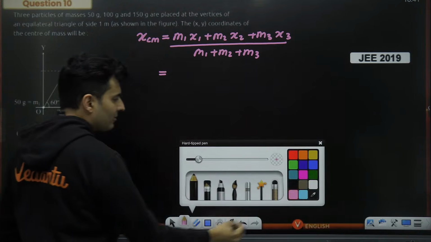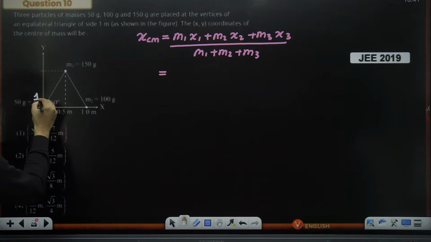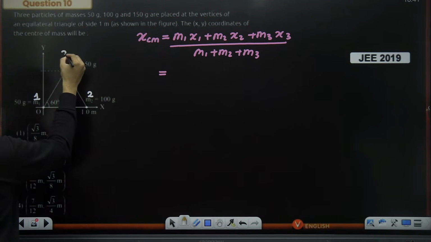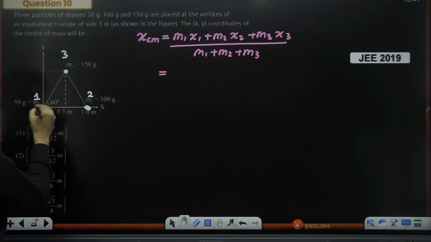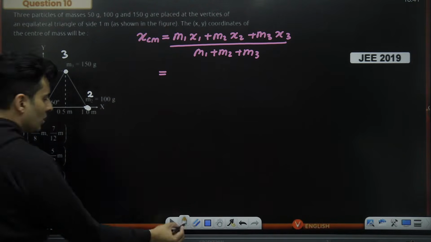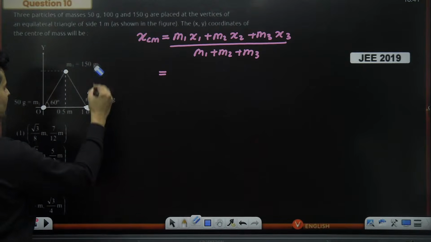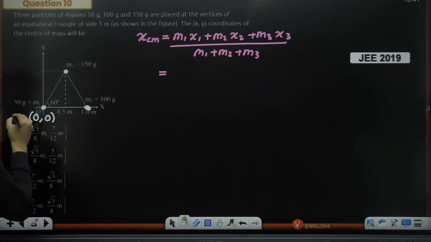Which is my first mass, which is my second mass, and the third mass. It's already given. This is my first mass, this is my second mass, this is my third mass. Okay, all the masses are located on the vertices of a triangle. But before going ahead, I think we need to find out the coordinates, or else we'll be stuck. So let's see what is the coordinate of the first mass. The first mass is at the origin, so 0, 0.